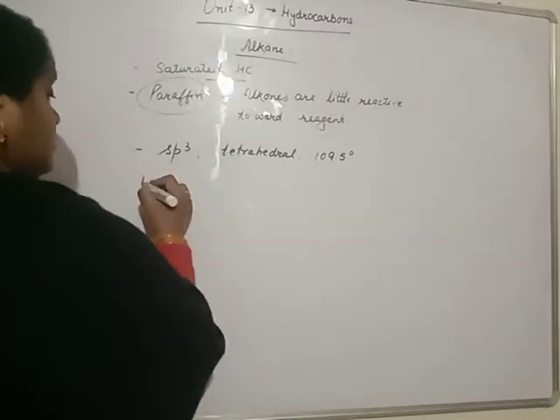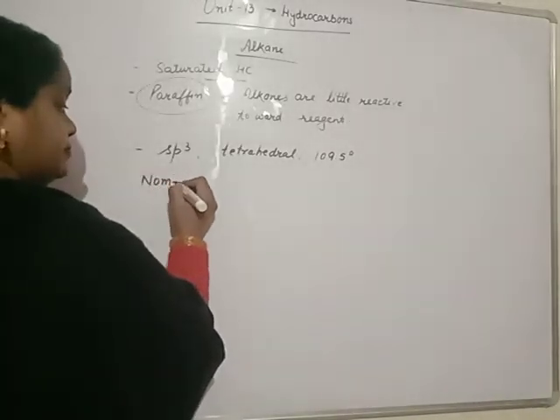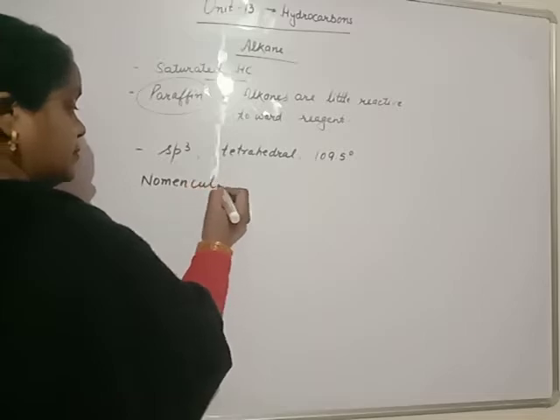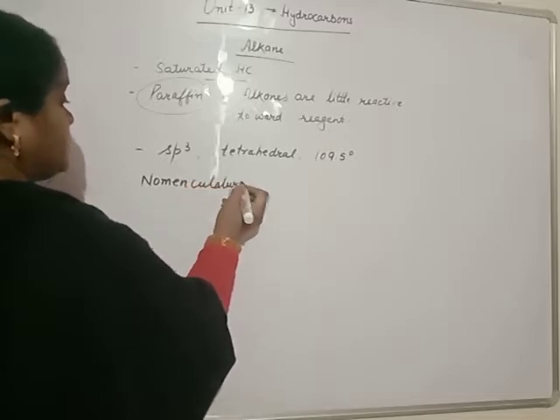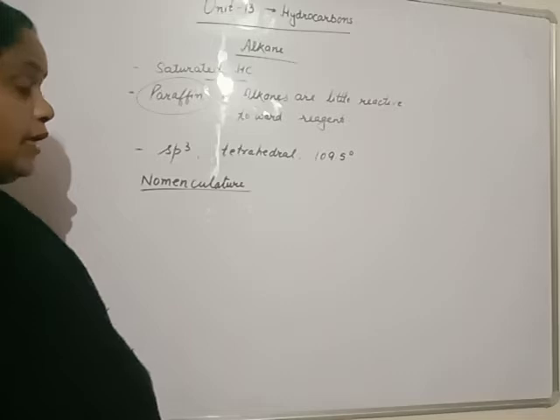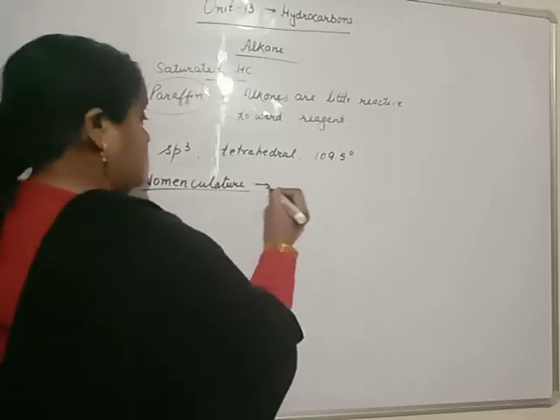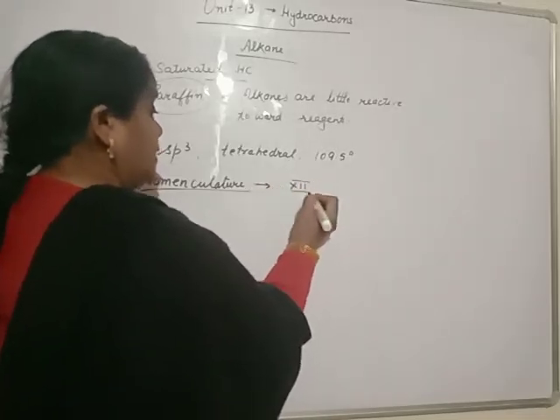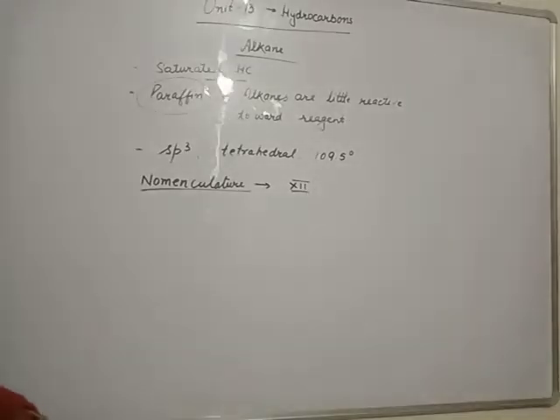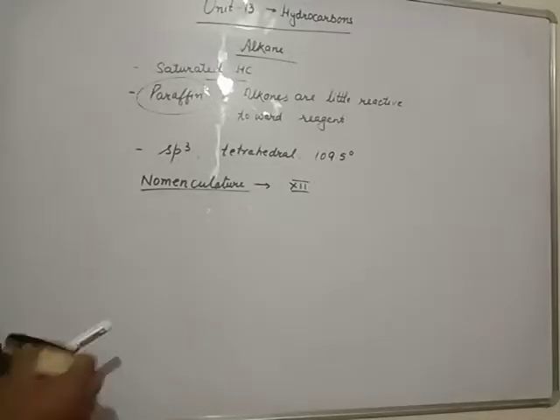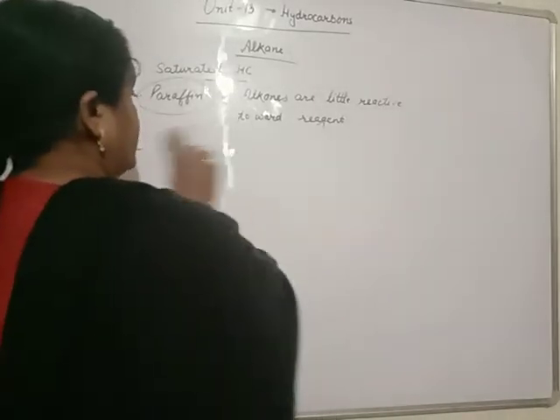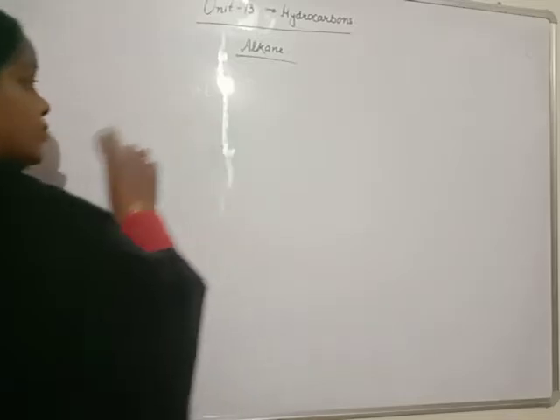Beta, nomenclature of alkane you will study in your chapter number 12 under the heading of IUPAC nomenclature for branch chain alkanes or cyclic alkanes. Then isomerism. Beta, alkanes show which type of isomerism?